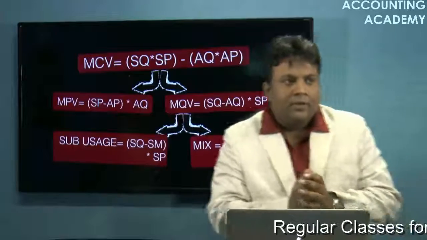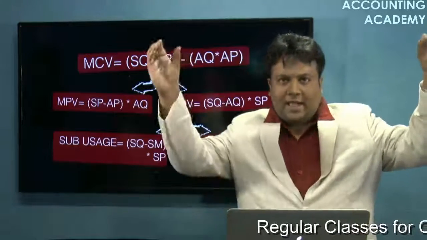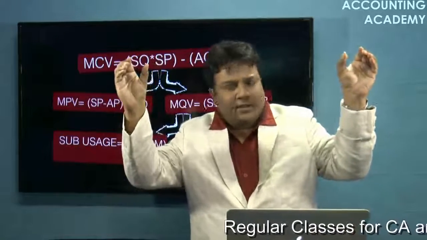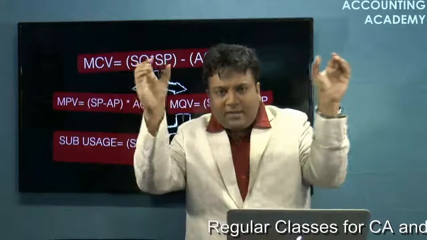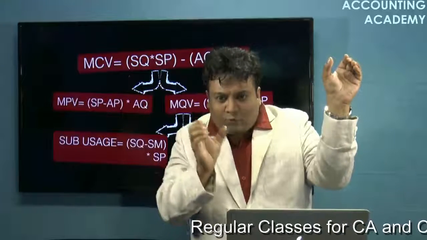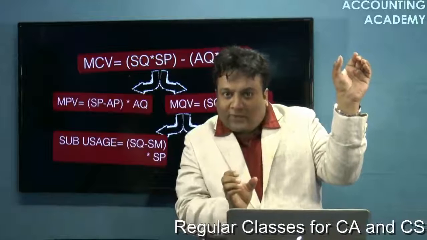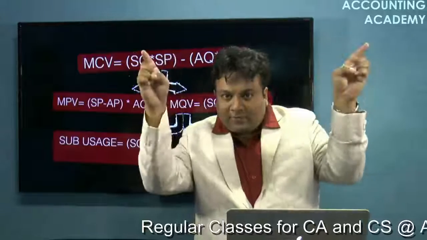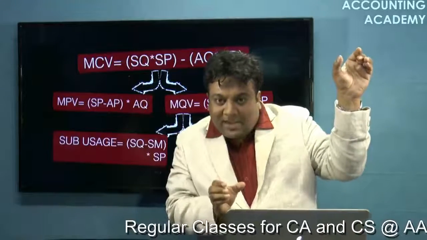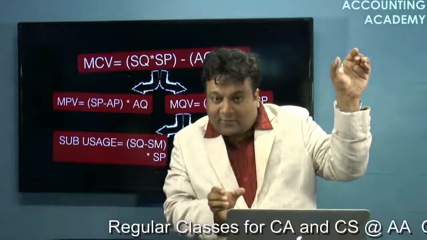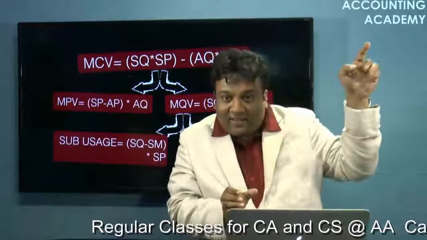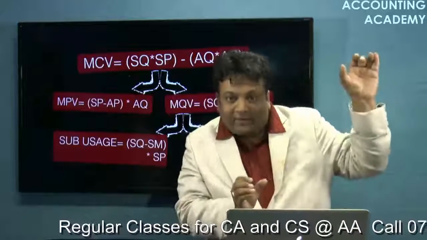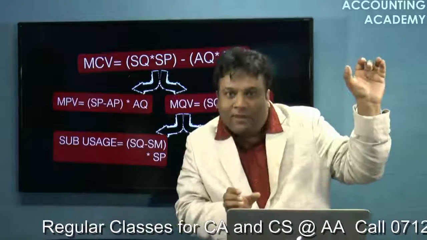Now understand this. Standard quantity and actual quantity: the difference between these two was the quantity variance. And now I calculated between these two something called the standard mix, right? Now to reach this answer, I have two ways. One is the variance between standard quantity and the standard mix.